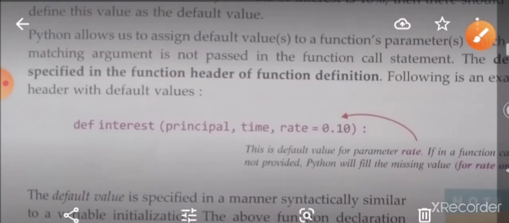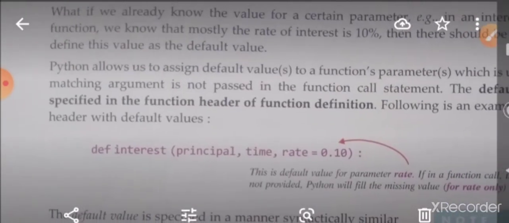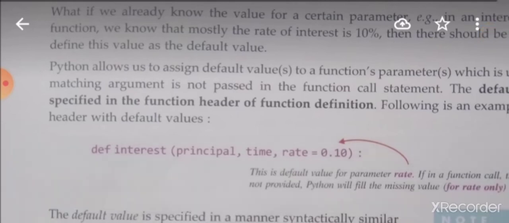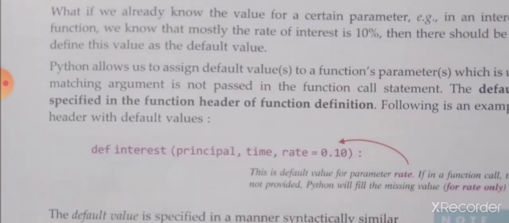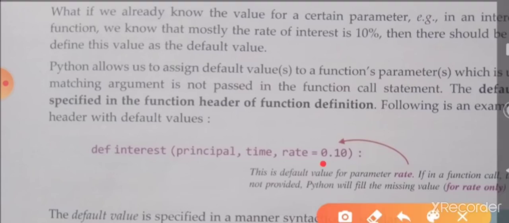The purpose of a default argument is to assign values to the argument automatically. It is an optional argument in the function definition. Whether the default argument is assigned or not, the assigned value will be taken.